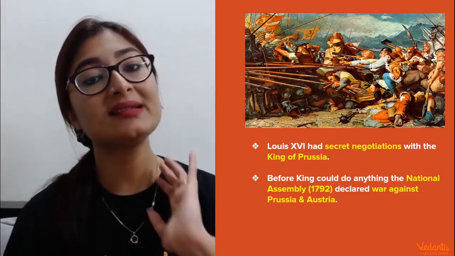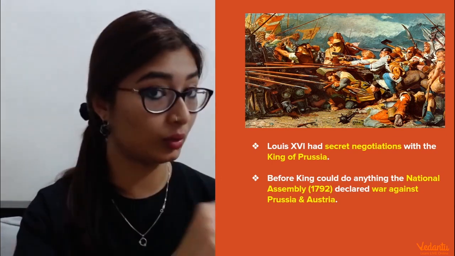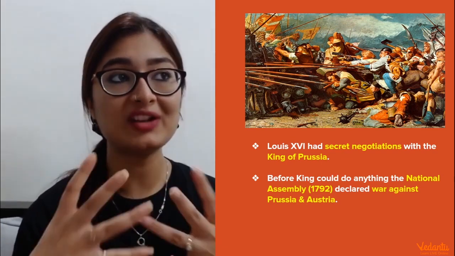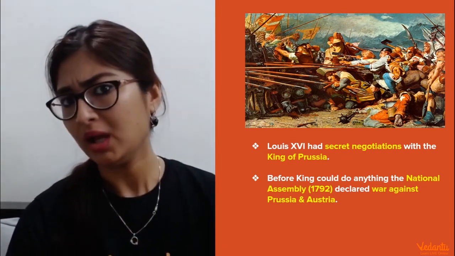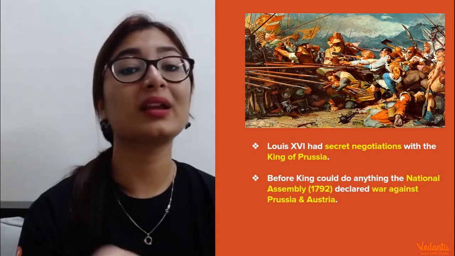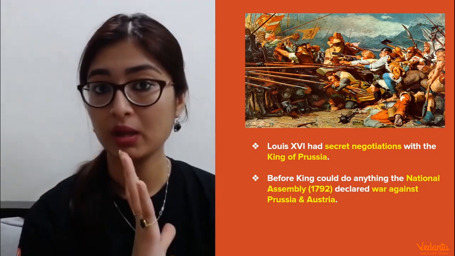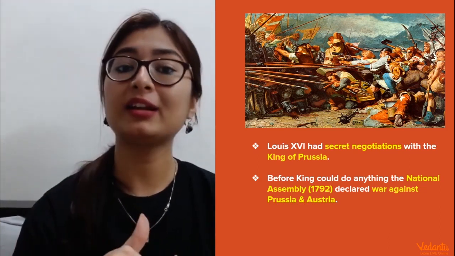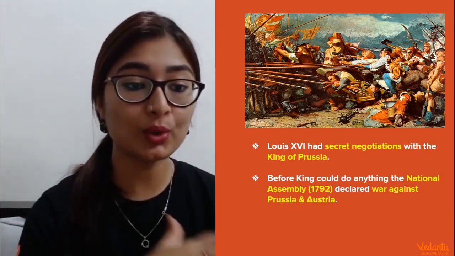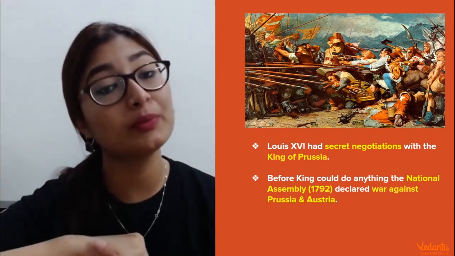So why did he start these secret negotiations, and why would anyone else help him out despite being a different country and a ruler and monarch himself? So, at this point, the French Revolution was at its peak. People were just so angry and annoyed, but the strength of it was recognized and acknowledged by all the nations in Europe. They knew that it had just started with France, but it was soon going to spread all over. It was going to rub off on everyone, and one by one everyone was going to start getting inspired by the French people.